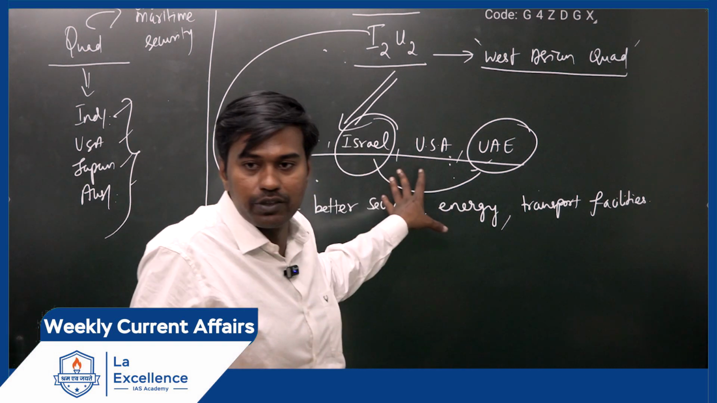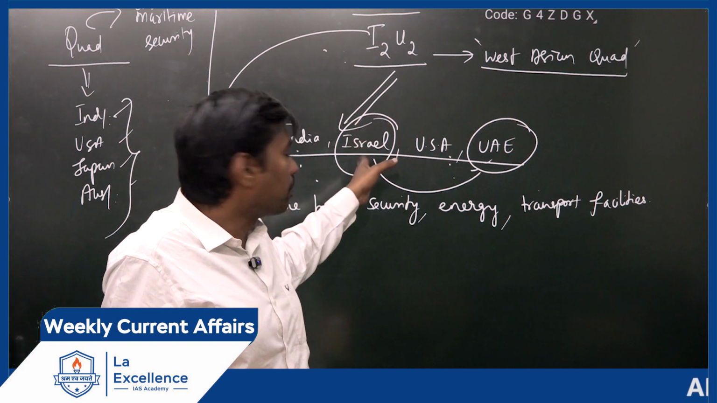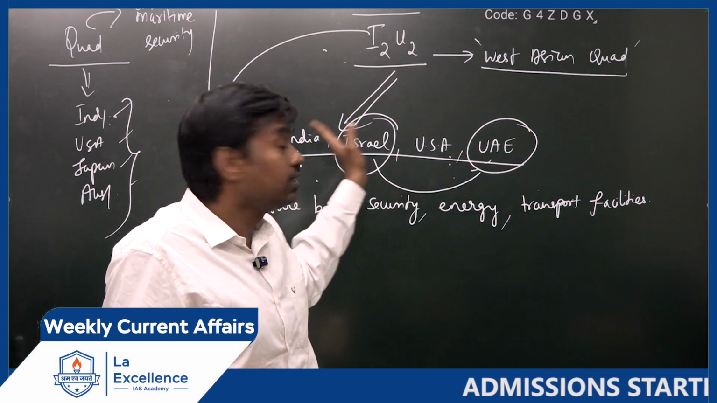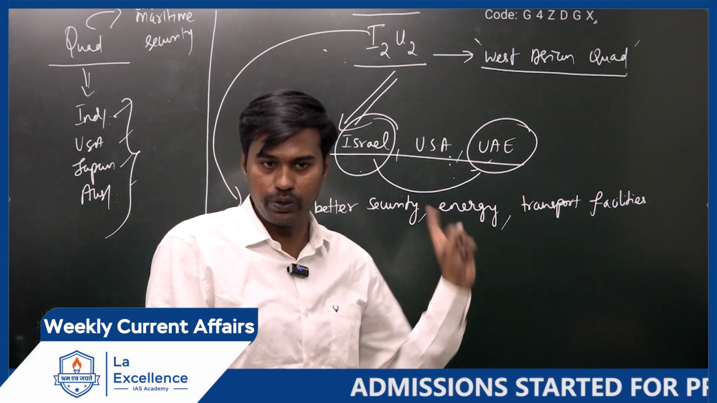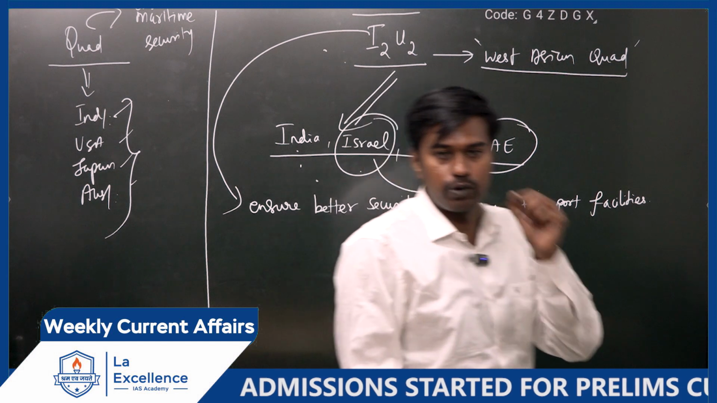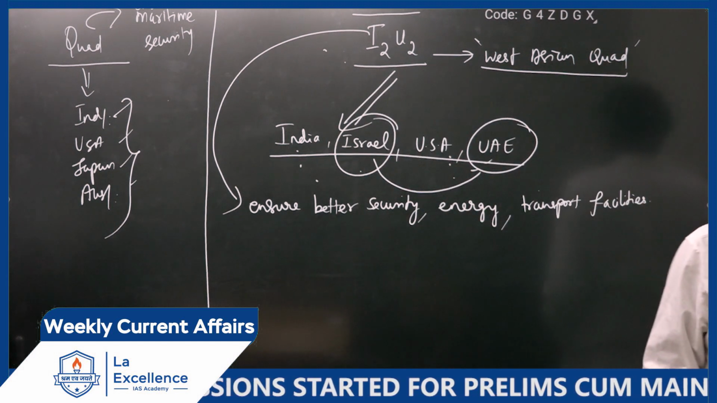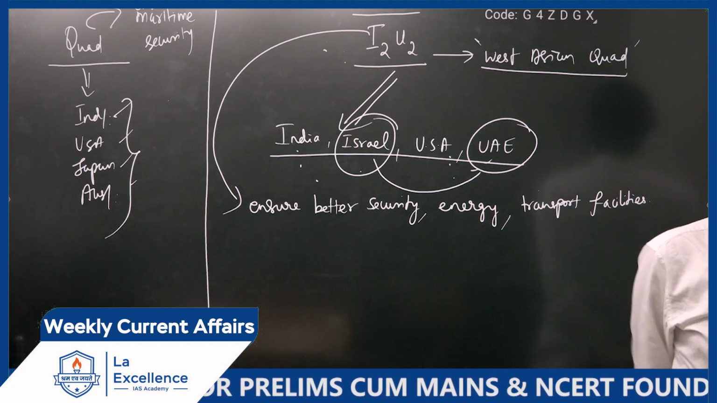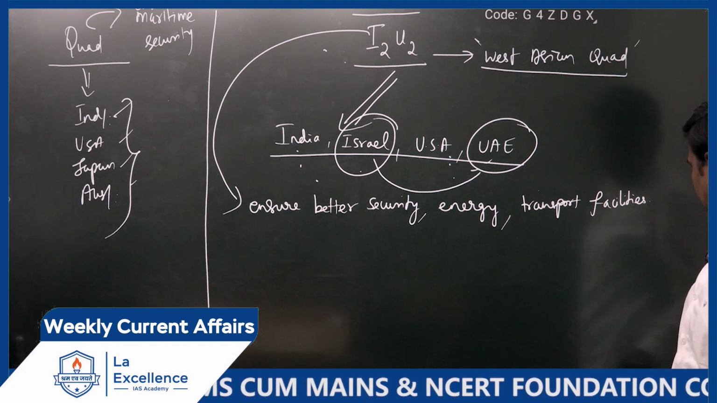Otherwise, if you are not part of this, what will happen? If you are supporting Israel, UAE will be angry with you. If you support Palestine, then Israel will be angry with you. So I2E2, in one way, is advantageous for India because it is enabling us to have a smooth relationship with Muslim countries in the West Asian region.